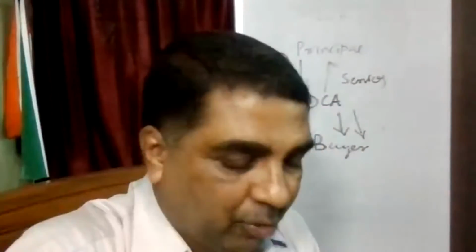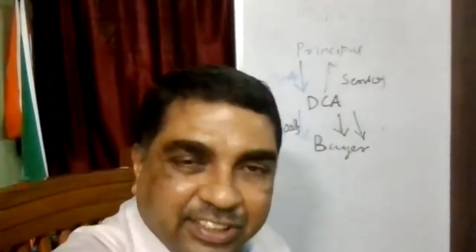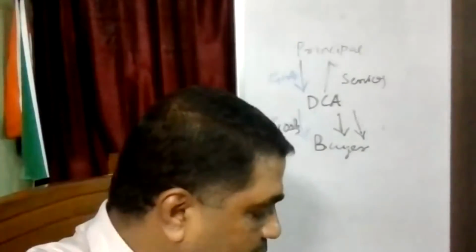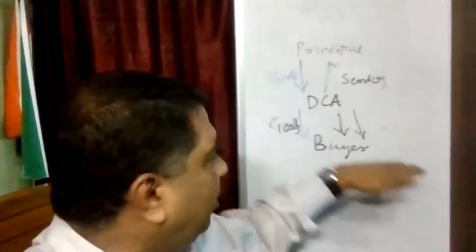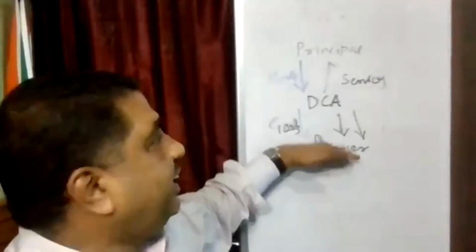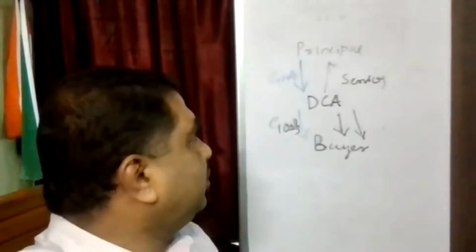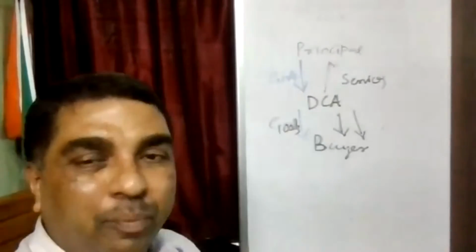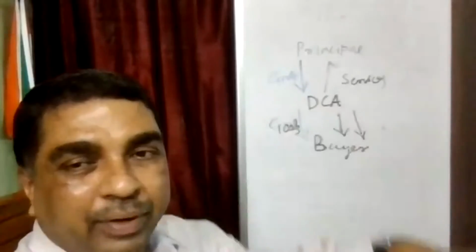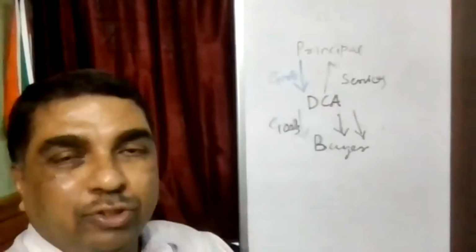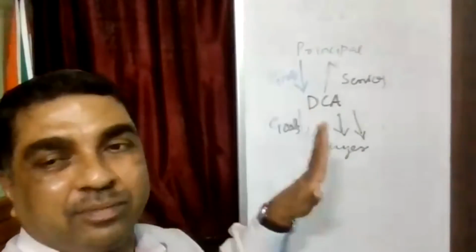I told you, let me summarize what I wrote. So I told you, now you've understood what is a del credere agent or DCA. Del credere agents, what they do, they give an additional service. They give a guarantee that money will be recovered from the buyer. That guarantee they give to their principal. Okay. So this principal is assured of his recovery. But how they do it, they may directly pay to the principal on the due date. The del credere agent may directly pay the money to the principal, so principal gets his money. Later on, he may recover that money from the buyer.